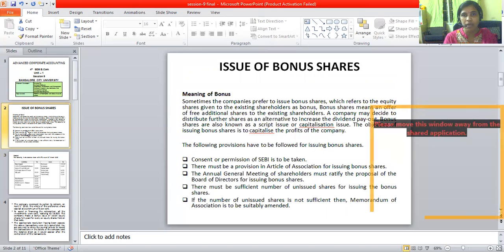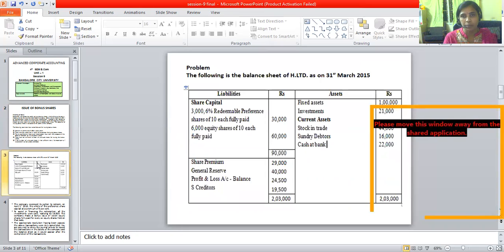The provisions we have under the Companies Act regarding the issue of bonus shares are: you need to seek permission from SEBI, and there need to be provisions in the articles of association. An annual general body meeting has to be convened and the proposal ratified. Then there should be unissued shares to issue the bonus shares, and the memorandum of association has to be amended. So these are all the provisions under the Companies Act for the issue of bonus shares. Now I shall be discussing the redemption of preference shares.